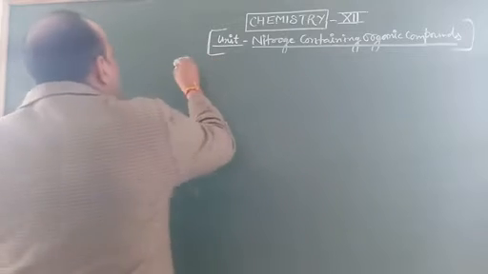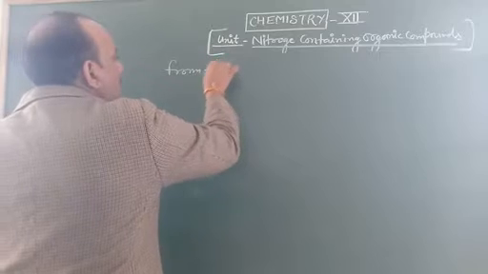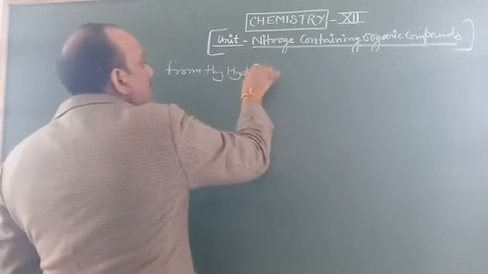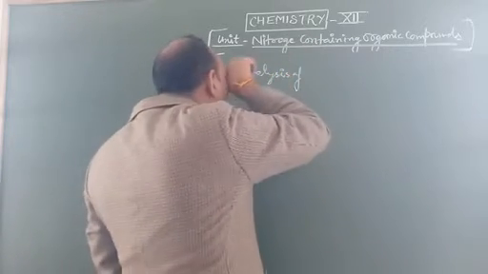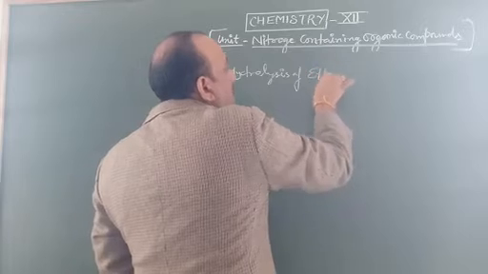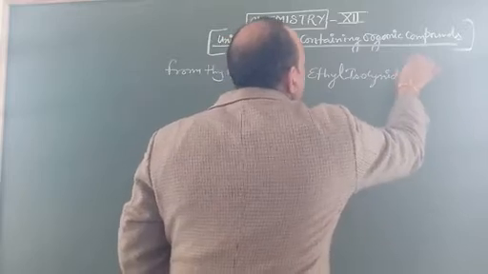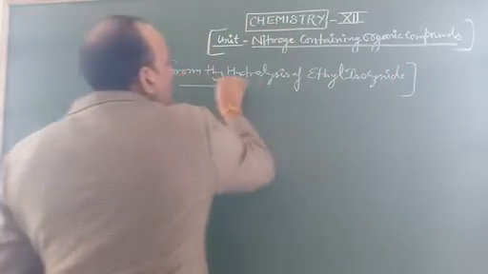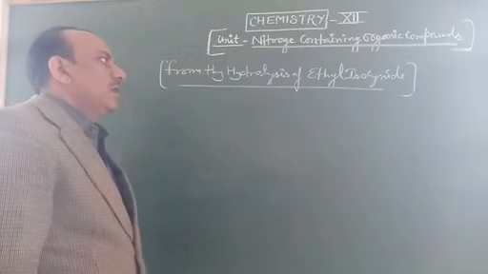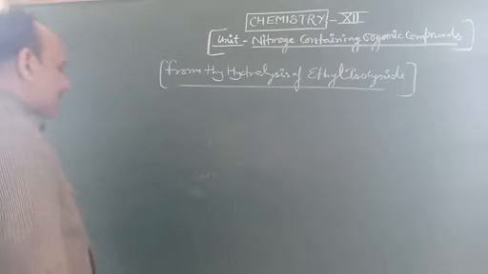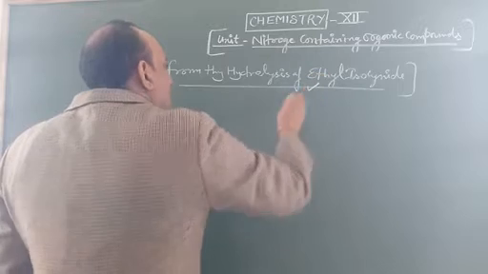Now the next method, from the hydrolysis of ethyl isocyanate. In this method, we use ethyl isocyanide as the main reactant.